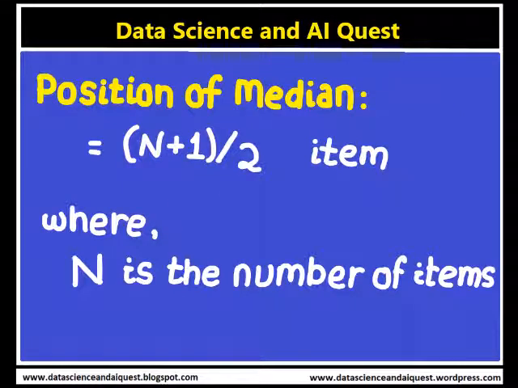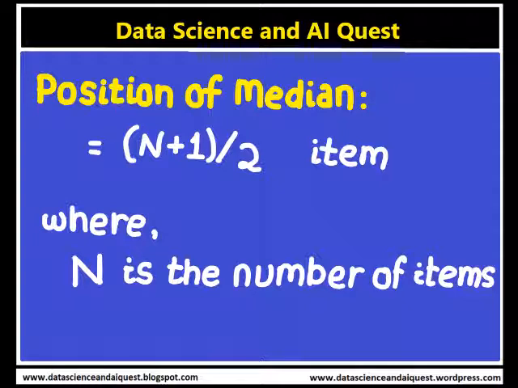In order to calculate the median, one should know the position of the median, that is the item or items at which the median lies. The position of the median is given by the formula: position of the median equals the (n plus 1) by 2 th item, where n is the number of items.